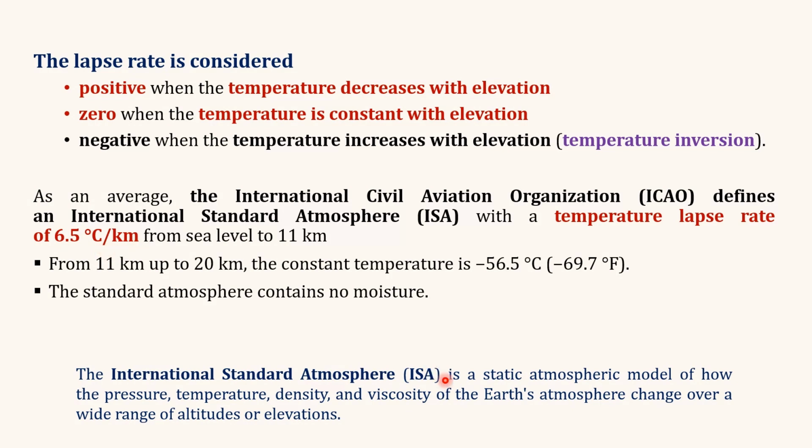Another important thing to notice is that it is a static atmospheric model, meaning we are not considering any sort of disturbance or any vertical movement of the air. And from 11 kilometers to 20 kilometers, as we saw, the temperature is constant. This constant temperature is minus 56.5 degrees Celsius, and the standard atmosphere for which this lapse rate is calculated is considered not to contain any moisture.